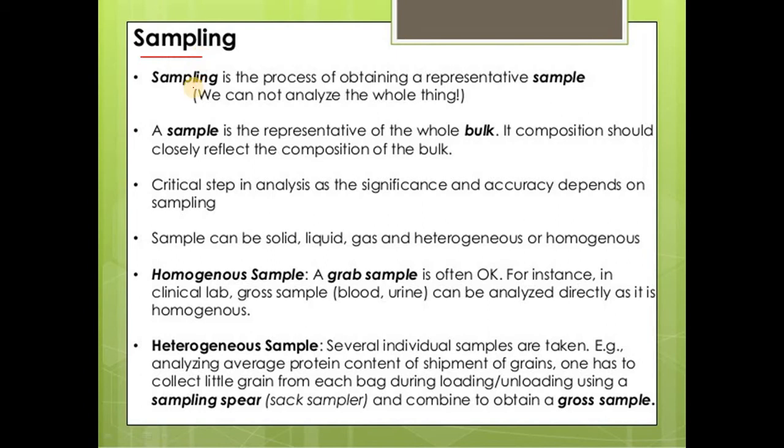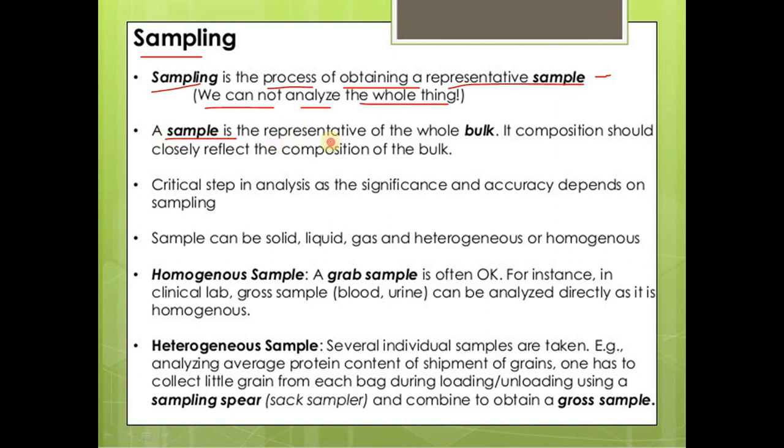So what is sampling? Sampling is the process of obtaining a representative sample from the bulk sample. We cannot analyze the whole thing, because analyzing the whole sample is time consuming. So we extract one small portion and analyze that material, and that process is called sampling.